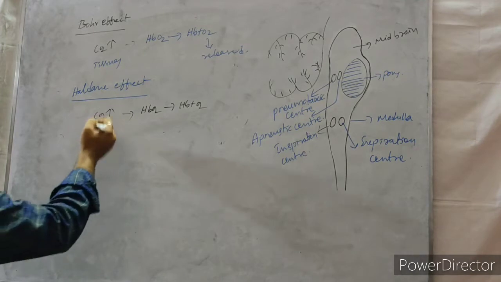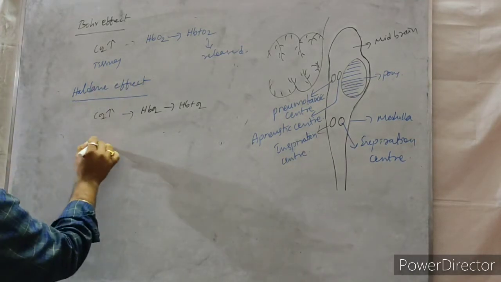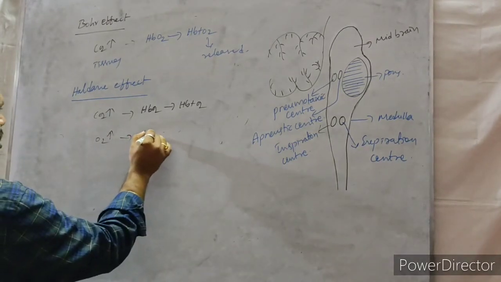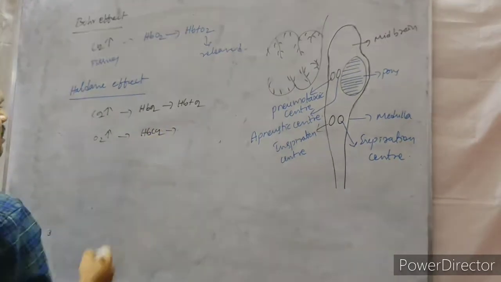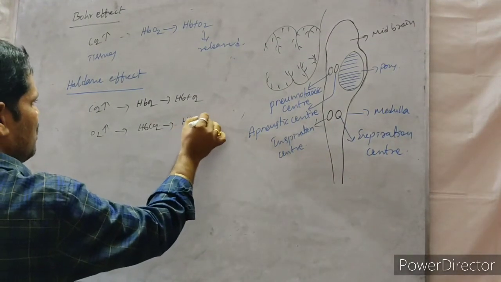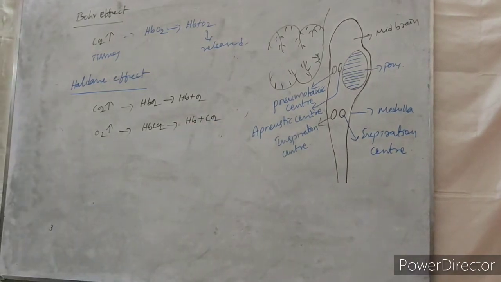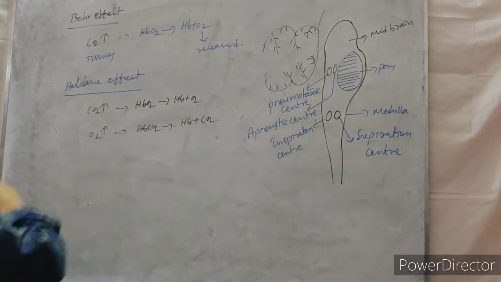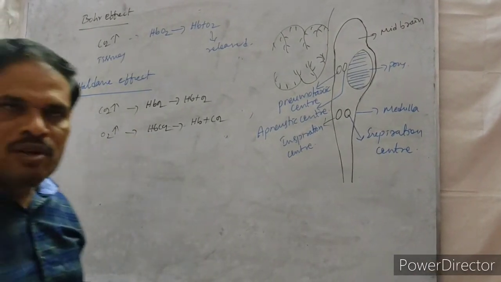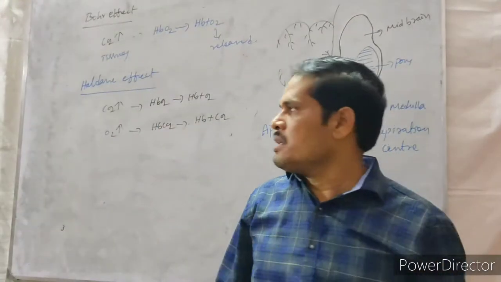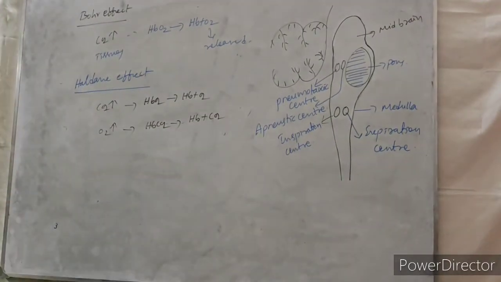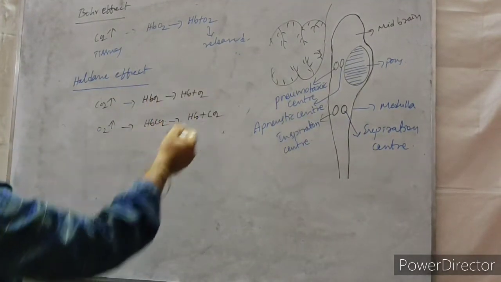Not only increasing of carbon dioxide, whenever the oxygen also increased, then what happened? The carbaminohemoglobin is going to be dissociated and form as the hemoglobin and carbon dioxide. So when carbon dioxide increases, it breaks the oxyhemoglobin; when oxygen increases, it breaks the carbaminohemoglobin. So this is what we call the Haldane effect. Bohr effect is helpful for the Haldane effect.